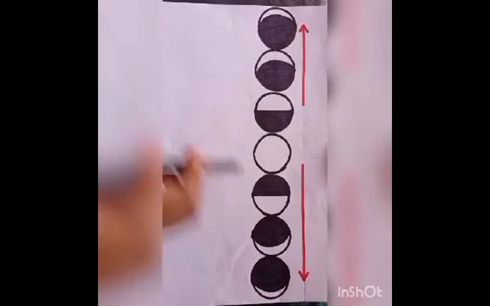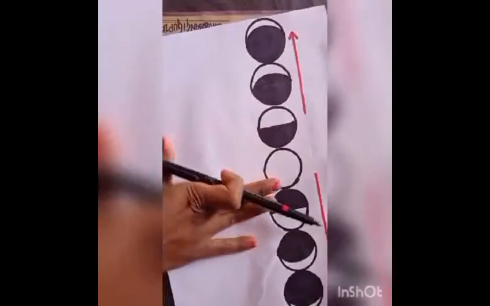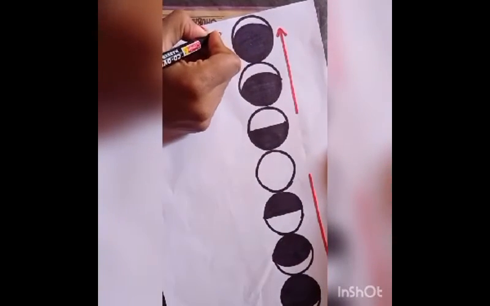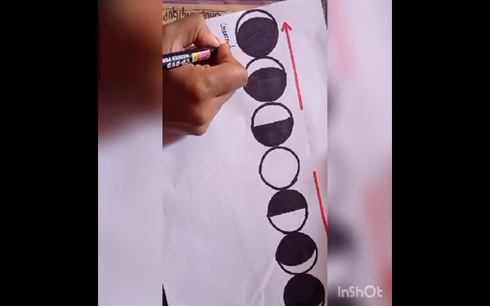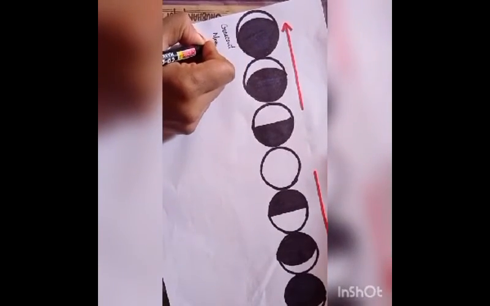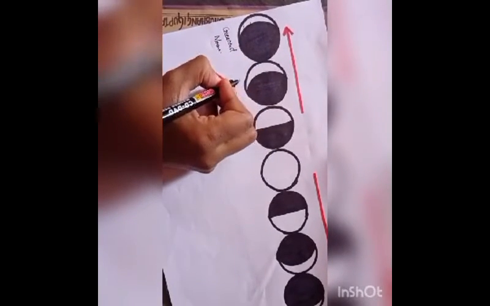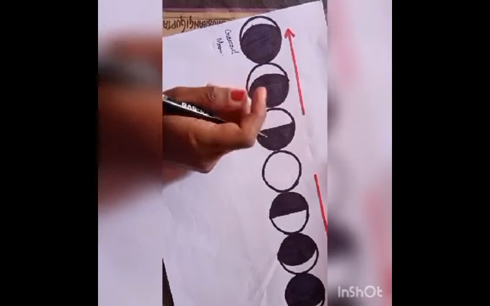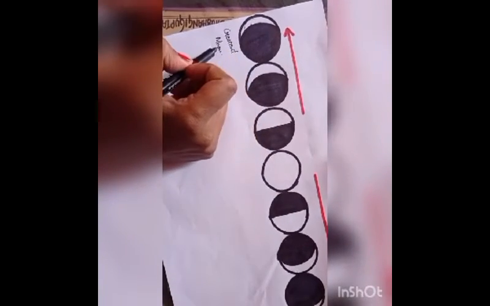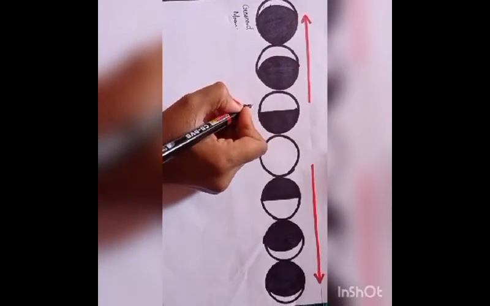Now students, let's see the phases of the moon. From the starting, the moon is in crescent shape. In which shape is it? It is in crescent shape. Okay. In this it looks very small. Then after that it begins and the size of the moon becomes bigger than the crescent moon, and after some time it becomes half.